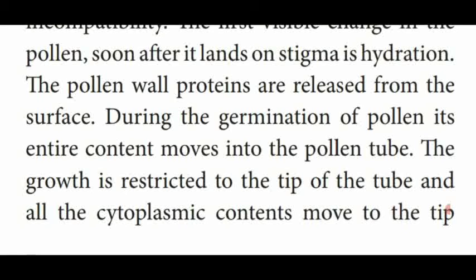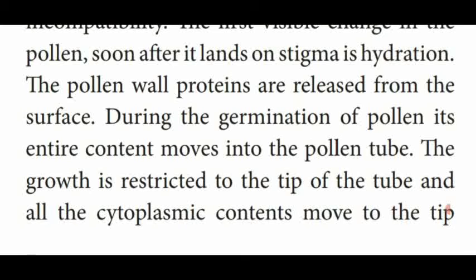Then after that, the pollen wall, which contains several proteins, that we have also studied in the previous video class, sporopollenin, pollenkitt, and also several protein substances produced on the outer surface of the pollen wall. So that is said to be the pollen wall, which is released on the surface of the stigma.